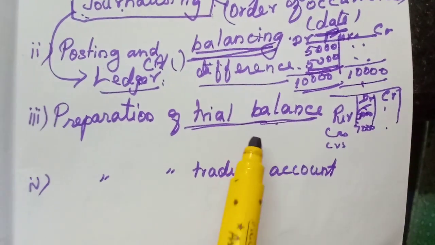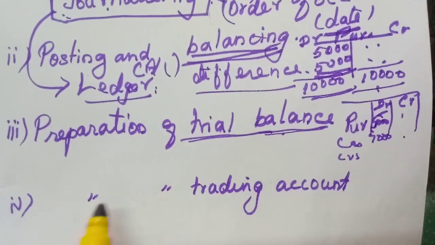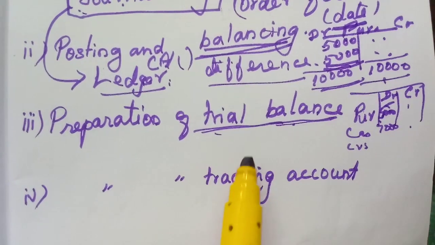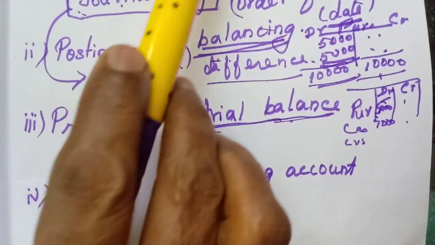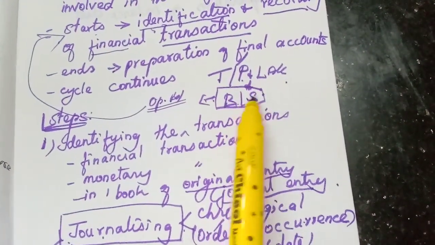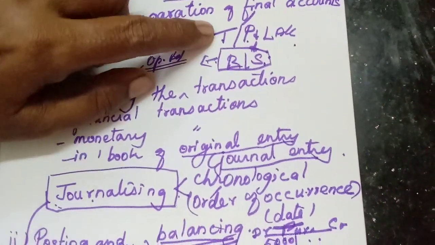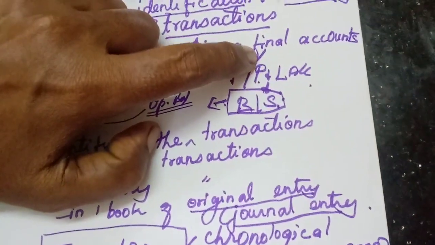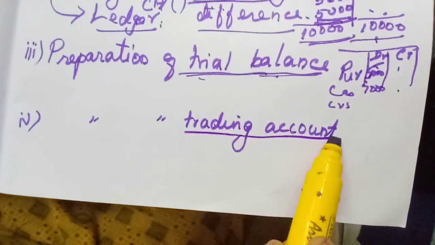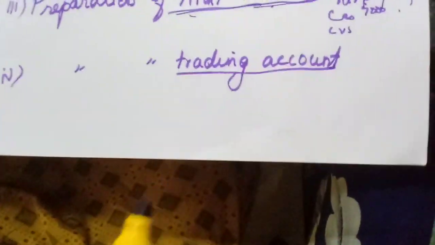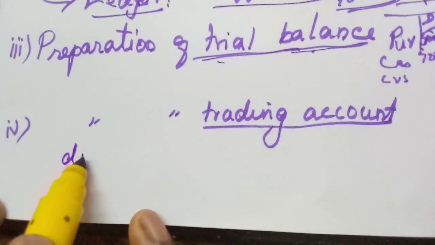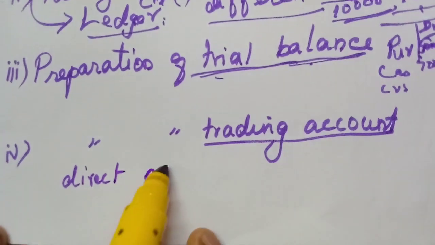Preparation of trial balance is over. Okay, now the preparation of the trading account. From the trial balance only we are going to prepare the trading and profit and loss account and the balance sheet. The first one is the trading account, then the profit and loss account. In the trading account, we take all the direct expenses and direct revenue.